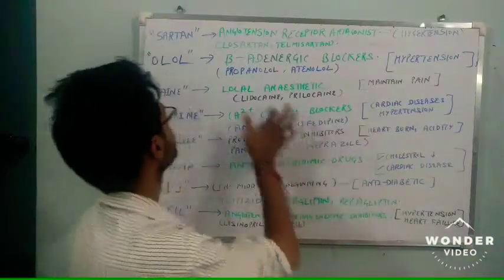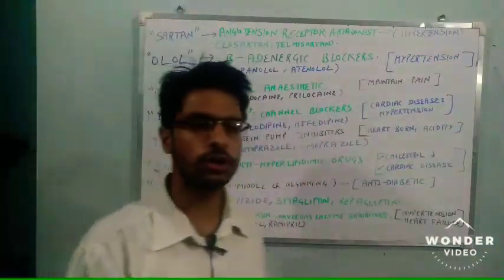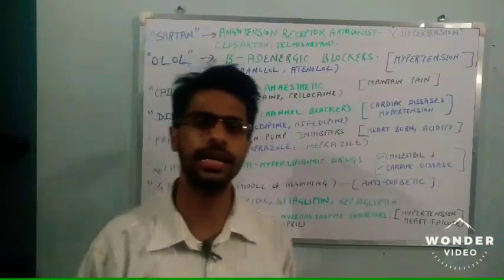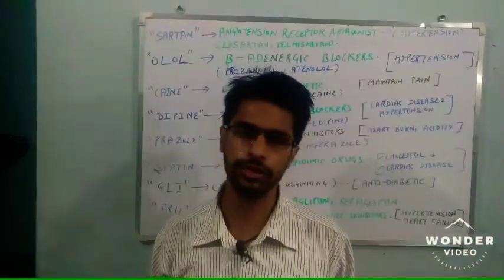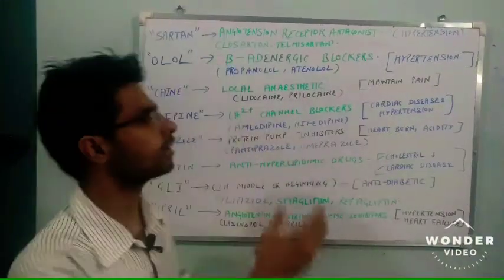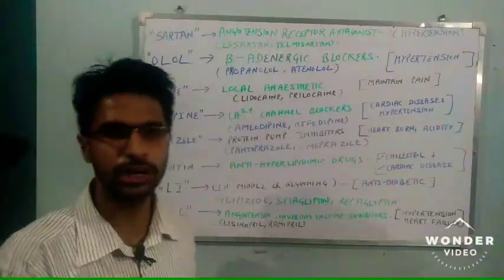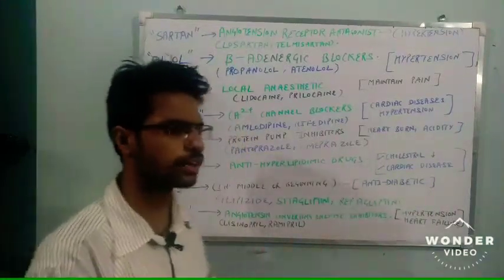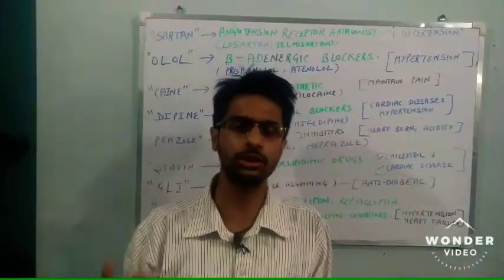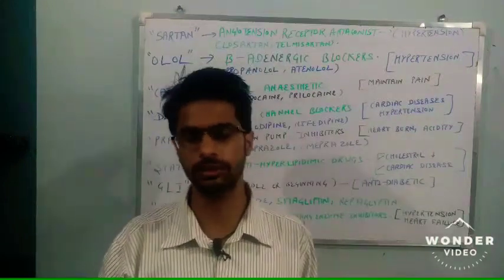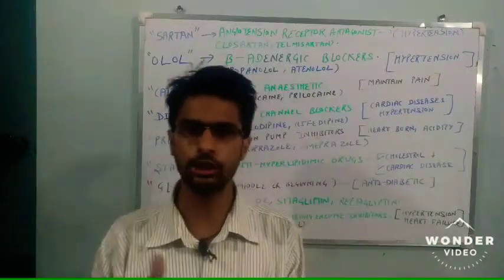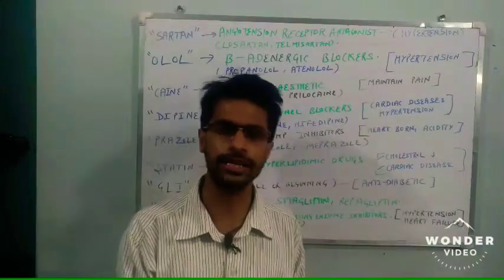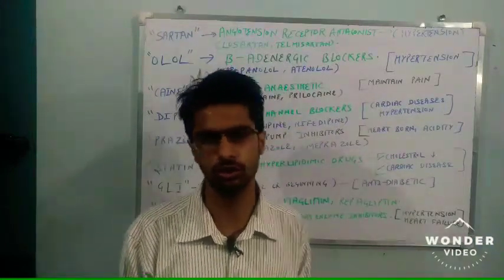For example, let me start with the sartan. When you go to purchase an antihypertensive drug in the market, you will see that there are 4 or 5 categories of drugs with the word sartan. You get the salt name ending in sartan. I hope you have seen these drugs in the market. If someone in your family is suffering from hypertension or diabetes, or you are taking an antibiotic, you will find how useful this video is going to be for you.